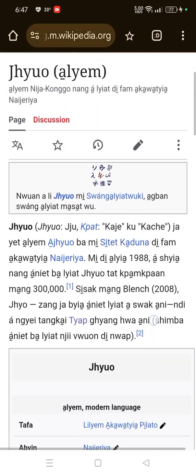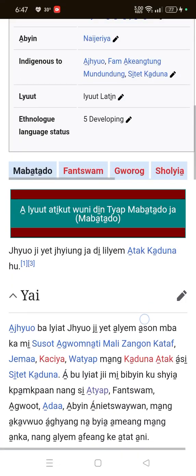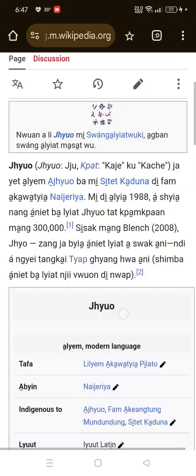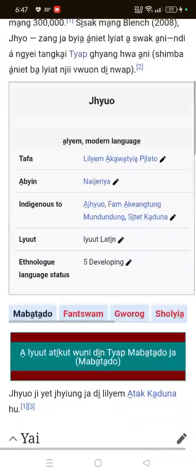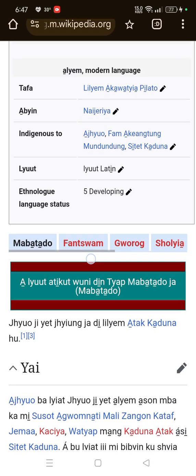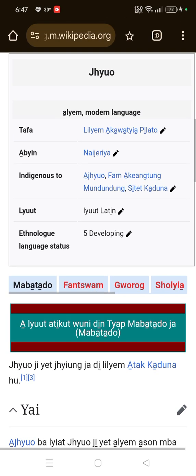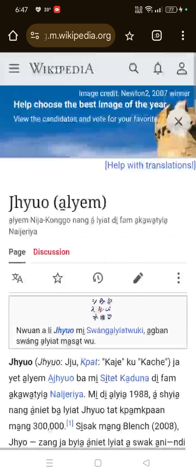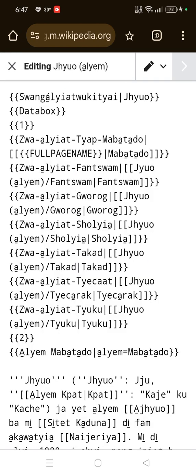So now at the end of the day, under this very Jo article, someone who is good in Phantom can now copy whatever is here and then come to this one and create this very article in Phantom. So we can practically do it in the next video.